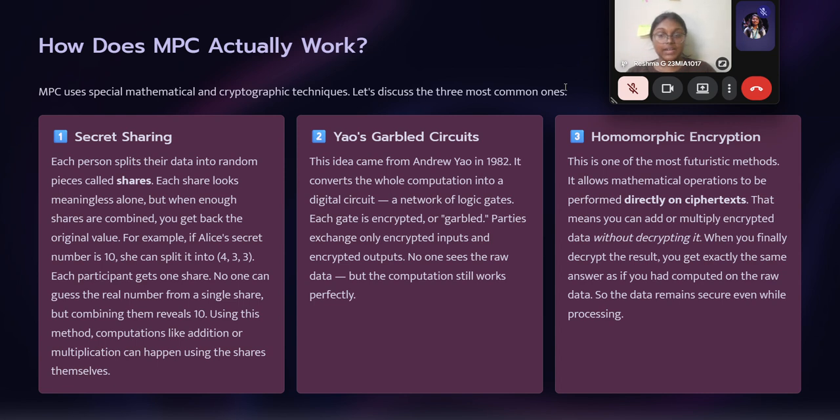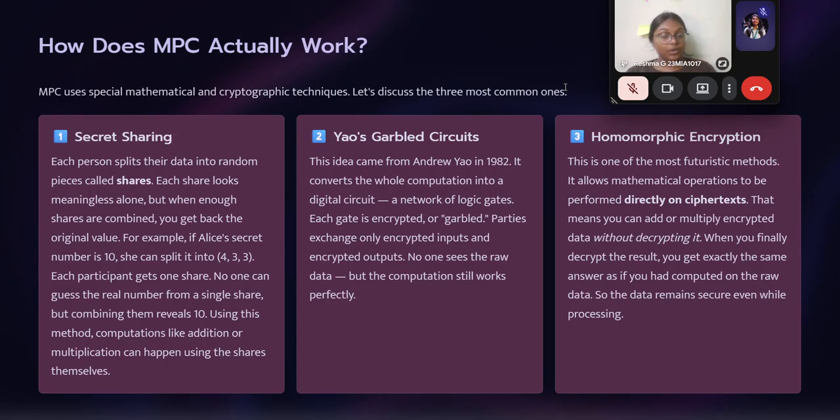So at the end, the result will be known by everyone, but you don't know which person got which number of shares, which person got the least share, which person got the highest share. The result will be the same. Depending upon the result only, you split the shares. So let us see the second one, which is Yao's garbled circuits.